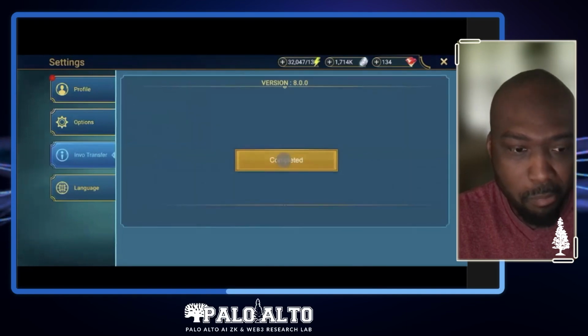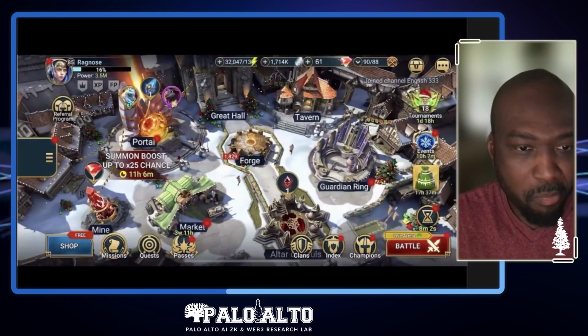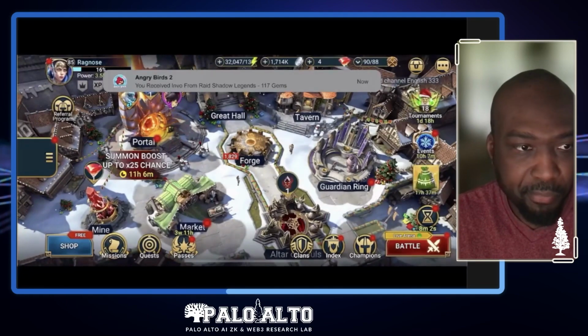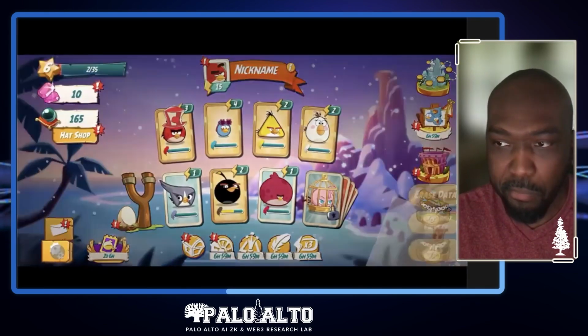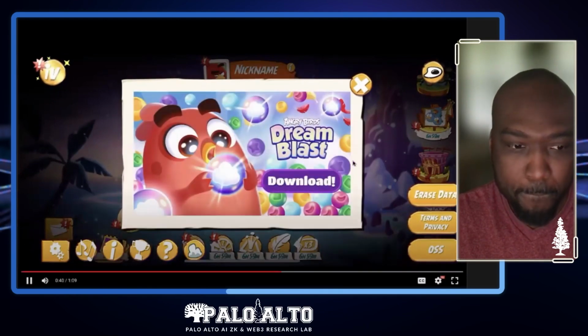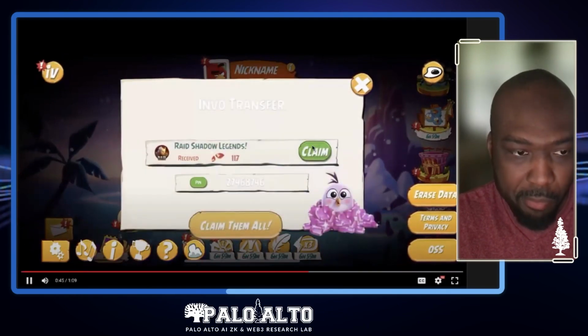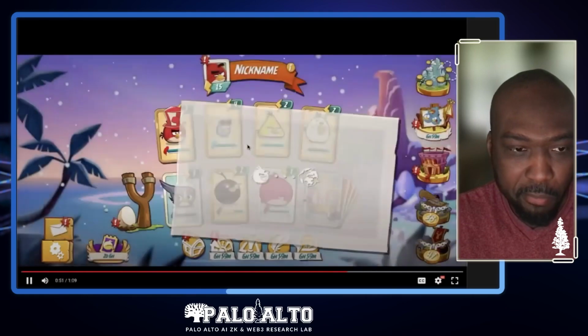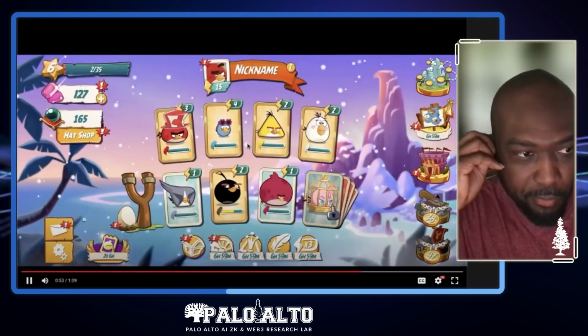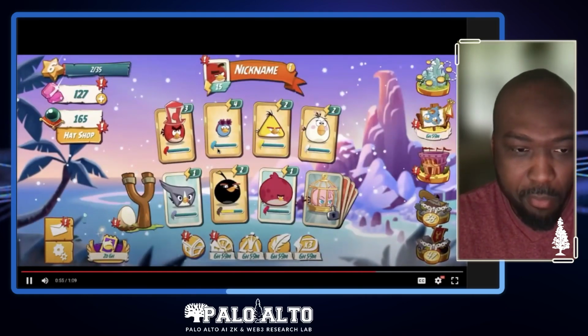Cool. Now let's wait for our notification before we switch to Angry Birds. There it is. Okay, so as I go into the settings here, you can see that the Invo transfer windows are customizable to any game. Now let's click on the IV icon in the top left corner to claim the gems from Raid. And I've already entered the pin, but you'll have to do this manually when transferring. And there you have it.